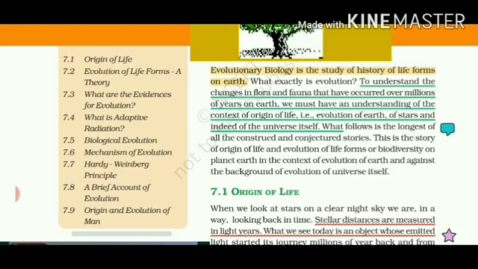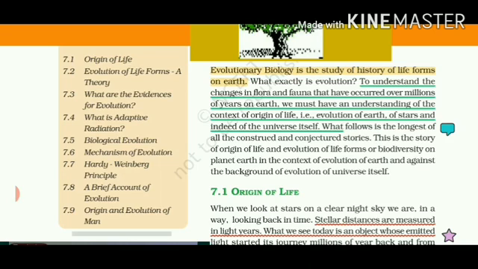Then number 3, what are the evidences for evolution? In lower classes like class 10th, you have already studied that fossils, which are the dead remains of plants and animals, are used to find out the different kinds of ancestral changes in the bodies of different living organisms. Then adaptive radiation. It means different organisms living at the same place have different variations depending upon their food habits and the climatic changes around them.